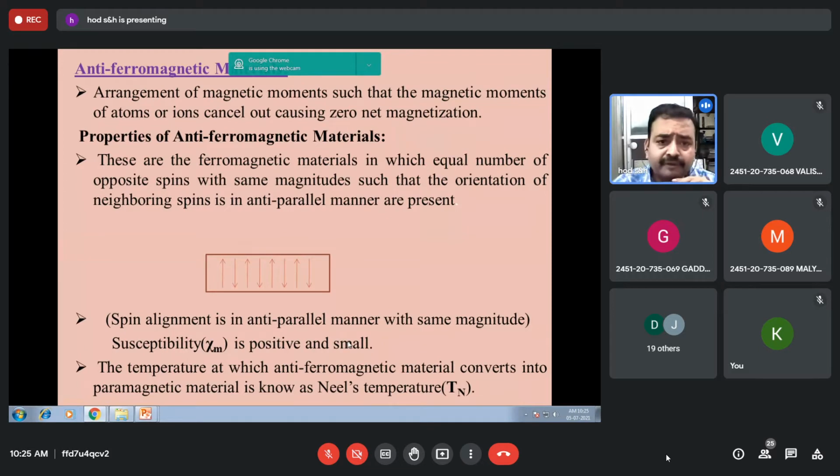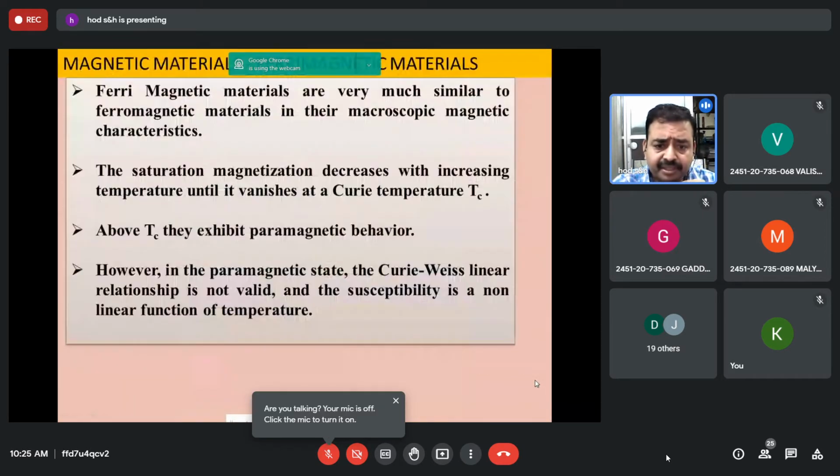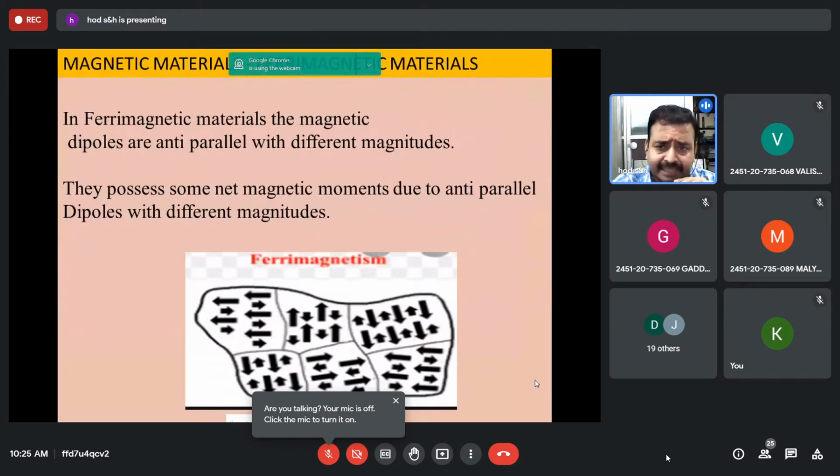Now you have ferrimagnetic material. In ferrimagnetic materials there is a slight difference. These are the materials in which the magnetic moments are anti-parallel, but with different magnitudes.